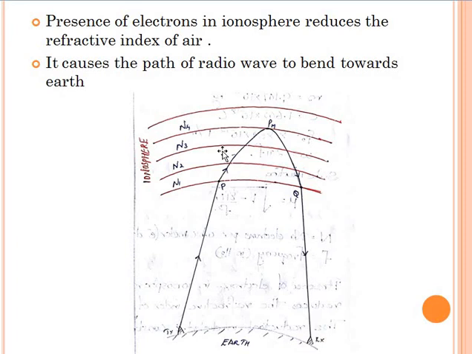So the wave keeps on bending, and after reaching the point PM, it reflects back to the Earth, and thus we get skywave propagation, where we can have a range more than the line of sight, which corresponds to space wave propagation. So by using skywave propagation, we can have higher range.